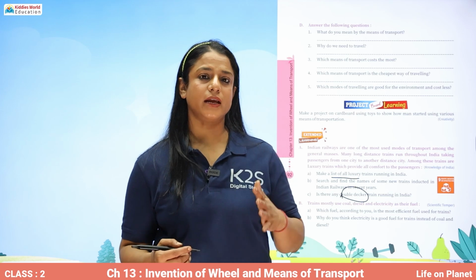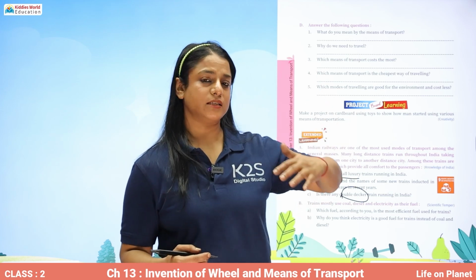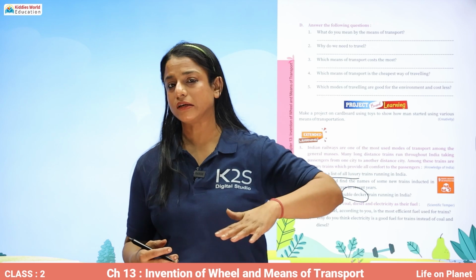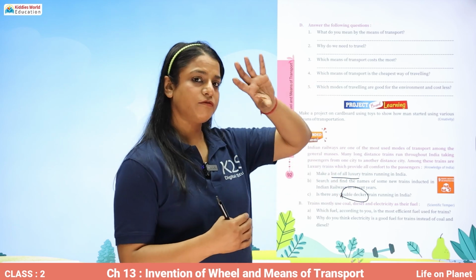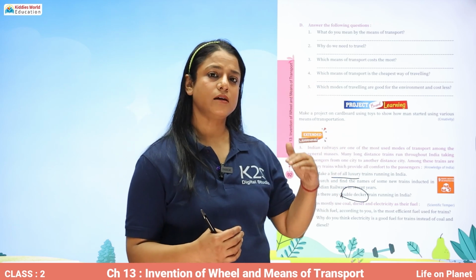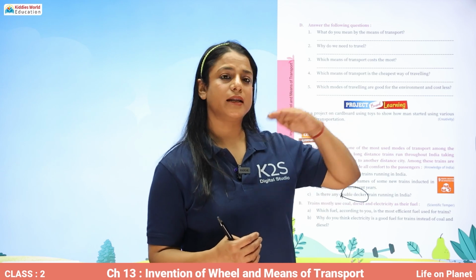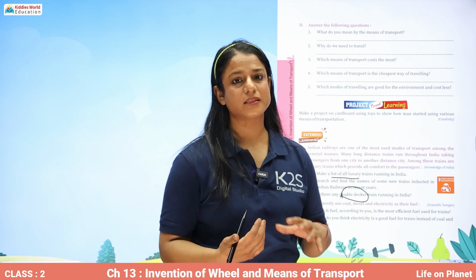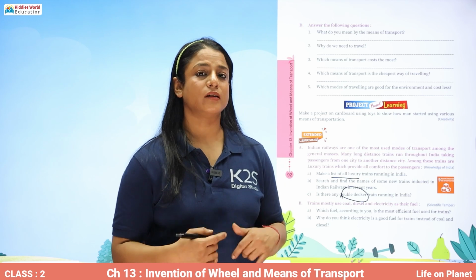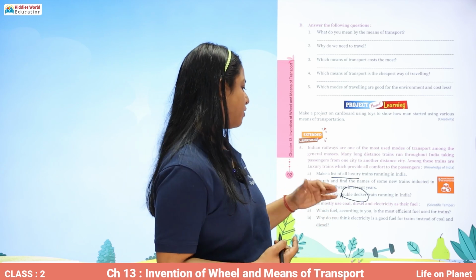What is a double decker train? It has two stories. People can sit at the bottom, and above also there is a level where people can sit. So that's a double decker train. Just as you have to surf the internet and see whether India has a double decker train or not.